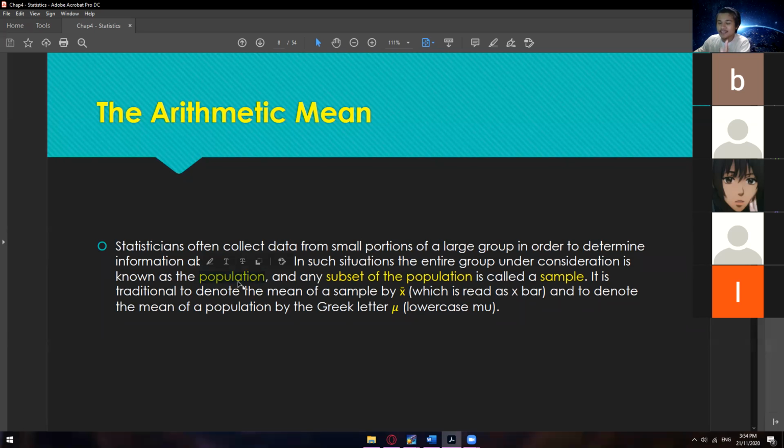This is not the literal meaning of population, like a count of people. When you say population, it could be a count of countries. Let's say the total count of countries in the whole world is, let's say, 350. That's just an assumption. I'm not sure whether it is really 350. And then let's say we want to get a sample. When we say sample, we are only getting a portion of that population. Let's say we want to get the countries in Asia. That is the sample now.